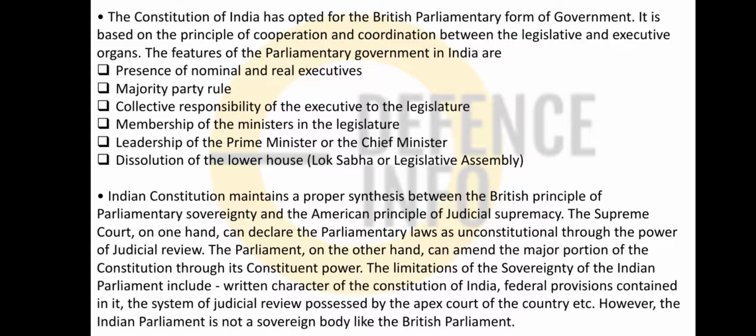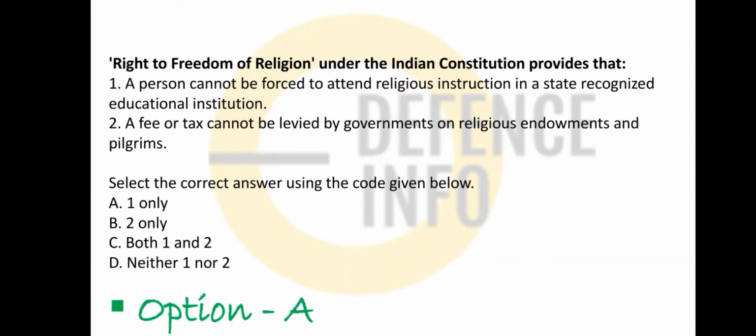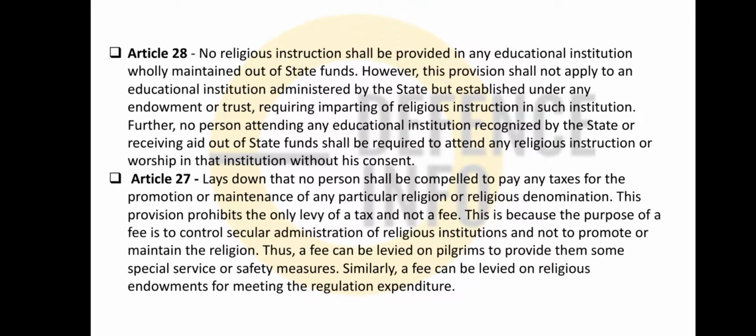Okay, so option A is the correct one. So just remember the thing. See, first I will begin with Article 27. It lays down that no person can be compelled to pay any tax for the promotion or maintenance of any particular religion. This provision prohibits only the levy of a tax, not a fee. Okay, there will be no tax that you have to give for that, but fees are not waived.